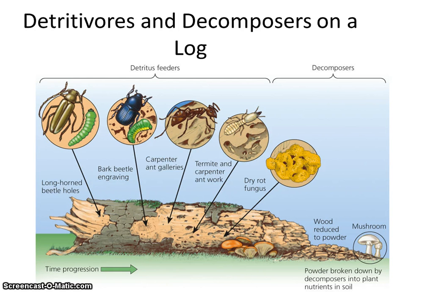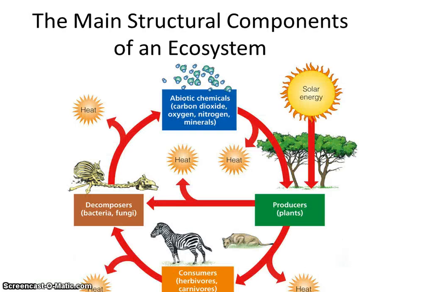Difference between the two: detritus feeders have a mouth, they can chomp down on their food. Decomposers absorb the food through their cells, through their tissues. So we've got fungus, we've got bacteria, those are in the decomposer section, whereas insects are going to be detritus feeders. This is very different, though, than a scavenger. A scavenger is a type of consumer. Okay, so these are detritivores. They're helping to break down. That's the key difference between a detritivore and a scavenger. The detritivore is breaking it down into very simple pieces that will be able to be recycled back to nature. A scavenger doesn't break it down that much.